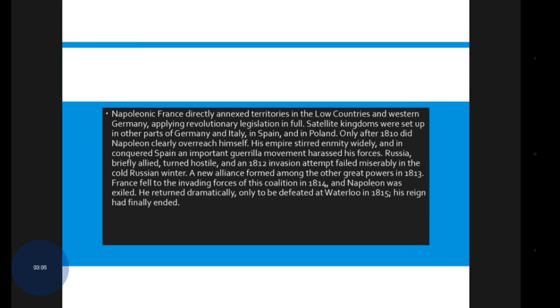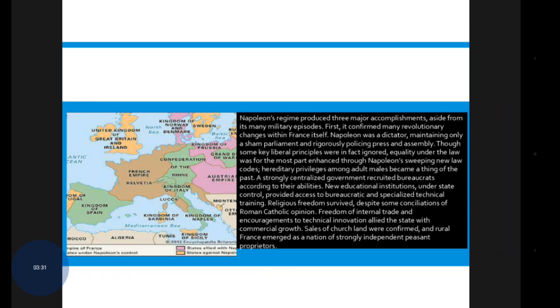A new alliance formed among the other great powers in 1813. France fell to the invading forces of this coalition in 1814 and Napoleon was exiled. He returned dramatically, only to be defeated at Waterloo in 1815. His regime had finally ended. Let's see the map. Here is France and the King of Spain. Spain was occupied by France for some time. Napoleon's regime produced three major accomplishments, aside from its many military episodes.